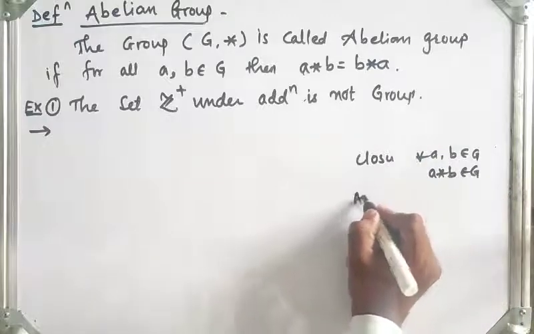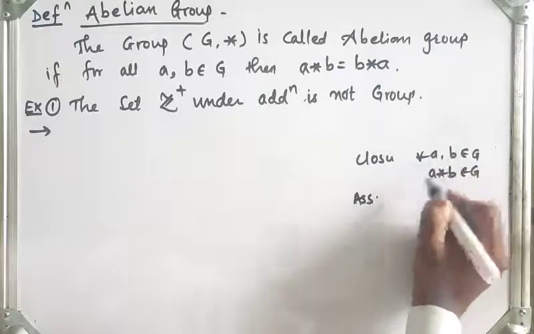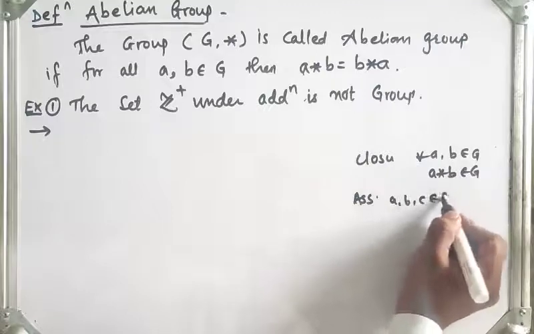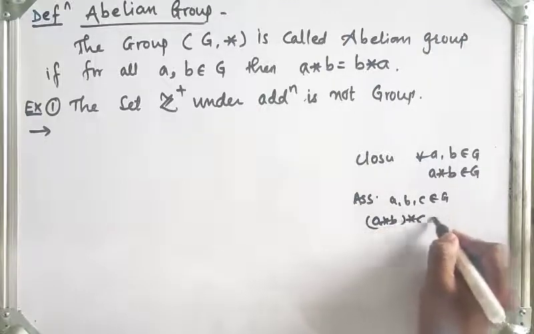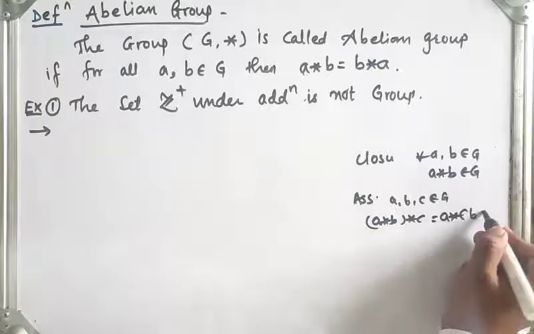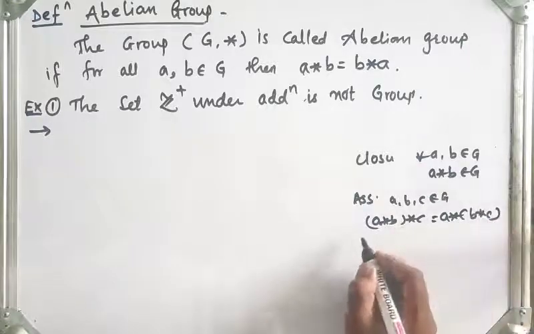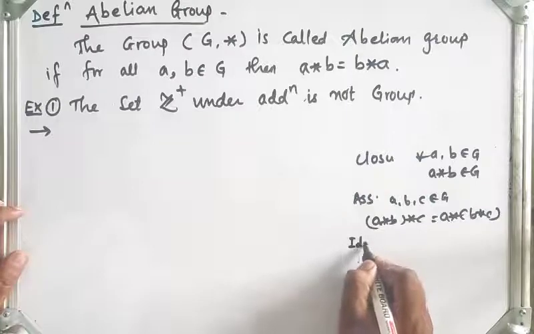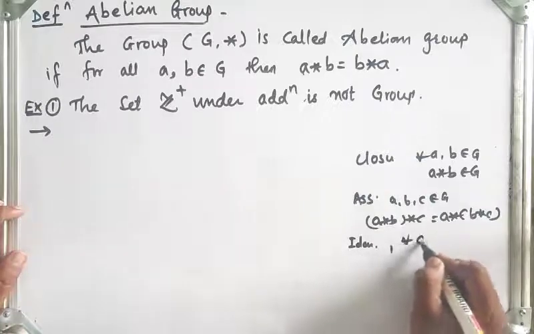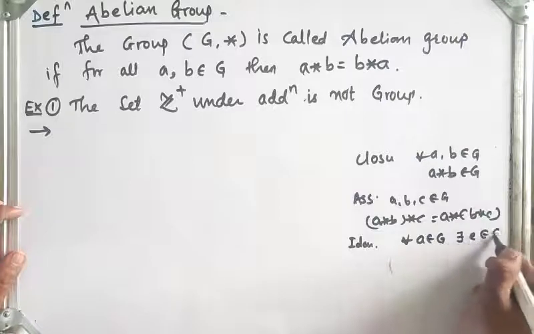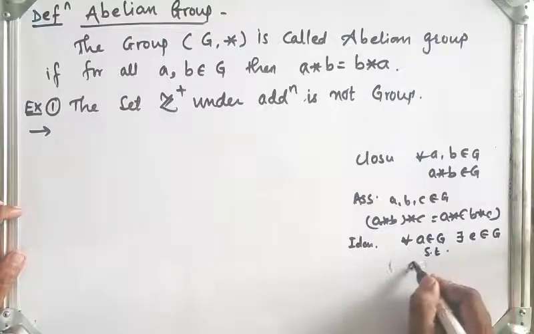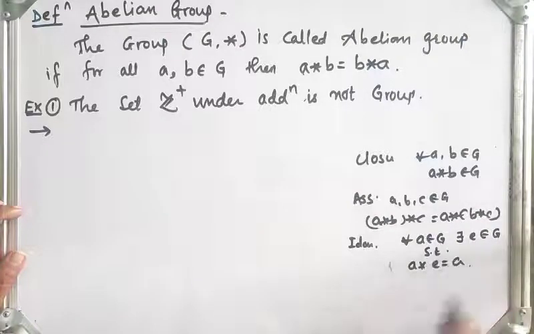Second, associativity, which is for all a, b, c belongs to G, a star b star c is the same as a star of b star c. And existence of identity: for all a belongs to G, there exists e belongs to G such that a star e is equal to a.